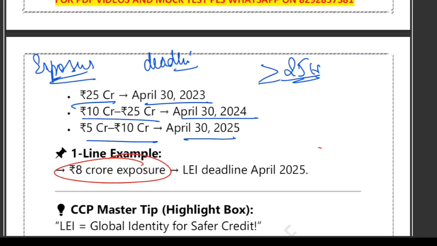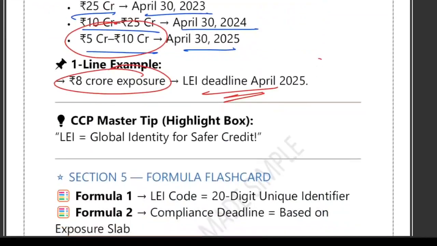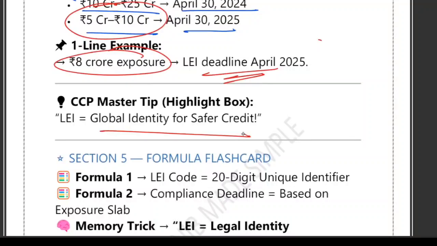So 8 crore exposure, their deadline will be April 2025 because it lies in this range, right? So that is how, based on the exposure, the deadline has been decided. So the master tip is that LEI is the global identity for safer credit. Global identity for safe credit.